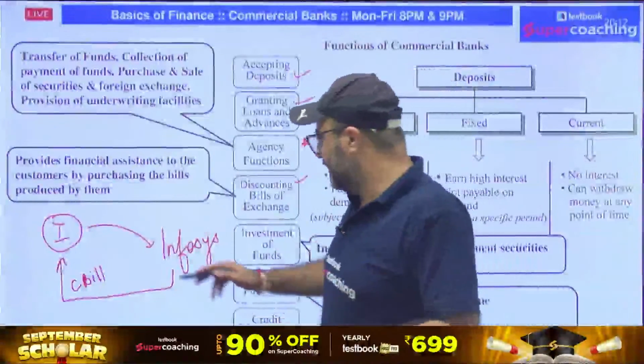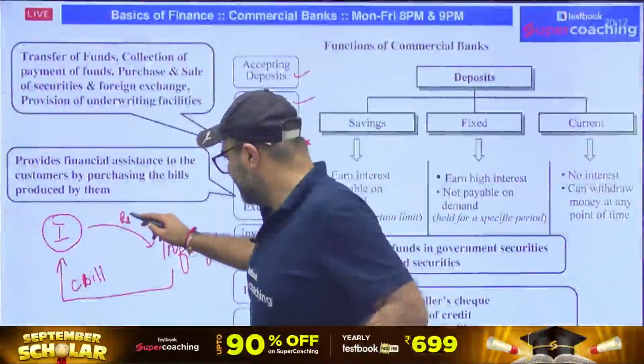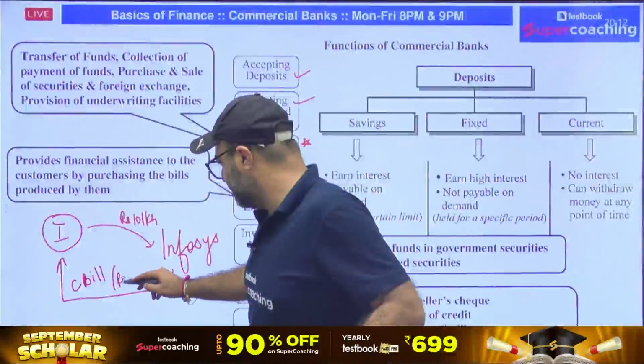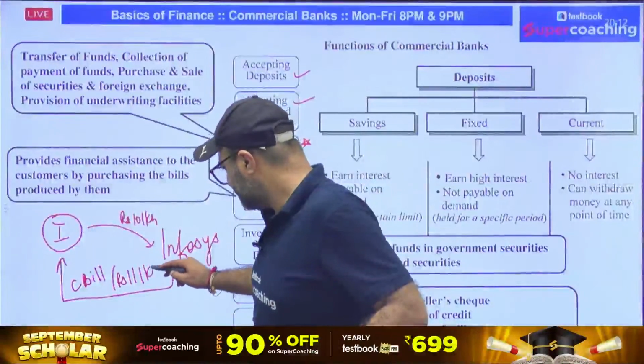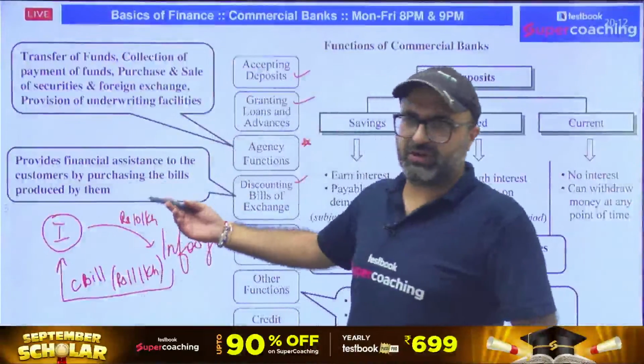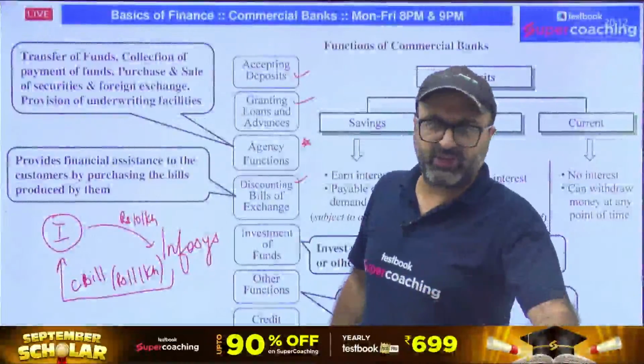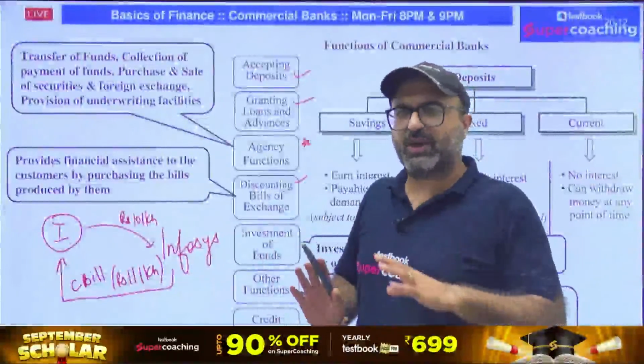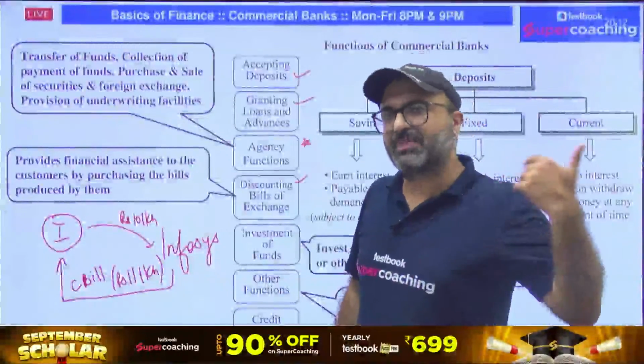For example, the individual has sold the software for 10 lakhs, but rather than giving the funds, Infosys has given a bill of 11 lakhs, saying that after the maturity you can come to us, we'll give you 10 lakh rupees, that is the amount of your software, and 1 lakh extra as interest because we have given the funds late as per the given date.